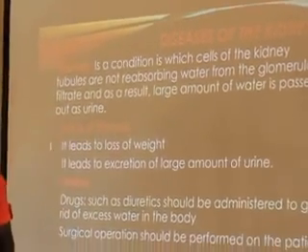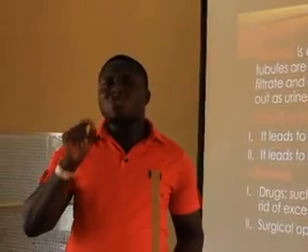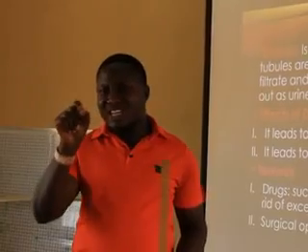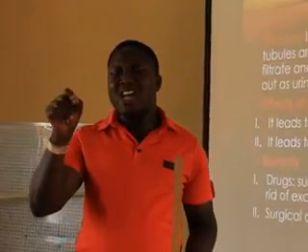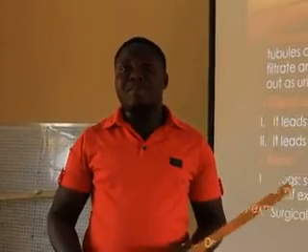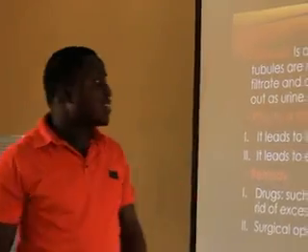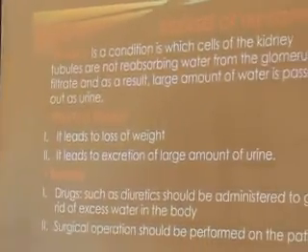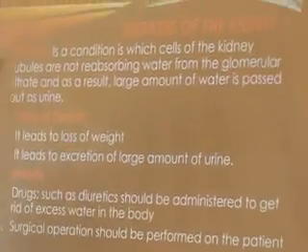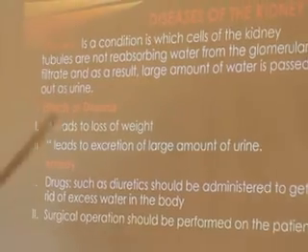When an individual finds it difficult to reabsorb more water through the help of a part of the kidney called the glomerular filtrate, you find out that that individual begins to go to the latrine. It's just like passing water from one end of a tube to another end of a tube. Because of that, the person begins to frequent the toilet. That's why most times you find out that a patient suffering from diuresis is going to the toilet up to 10 times. Why? Because of this.